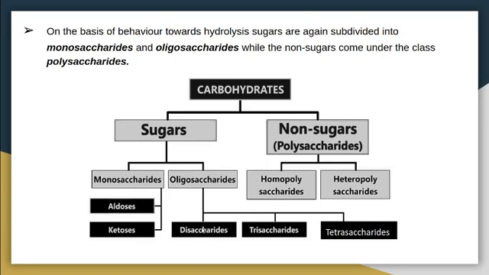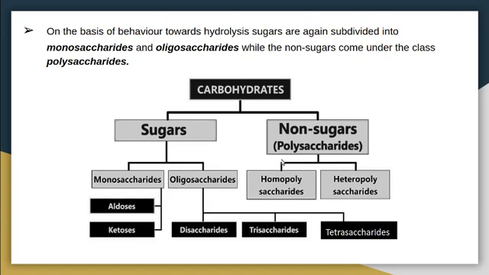disaccharide. If we get 3 molecules, then it is known as trisaccharide. Then tetrasaccharide means if the oligosaccharide on hydrolysis gives 4 monosaccharide molecules. Then 2 to 9 monosaccharide molecules are included in oligosaccharides. That means if we get 9 monosaccharide molecules on hydrolysis, that also comes under the classification of oligosaccharides.